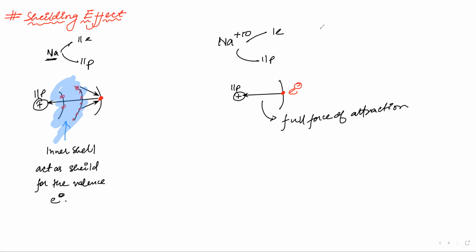Okay, somebody has posted something. Okay, Sania understood, very good. So I hope you have all understood that whenever you have inner shell electrons, they act as a shield and shield the valence electron from experiencing the complete pull. Now you have understood the concept of shielding; we have to understand the order of shielding.